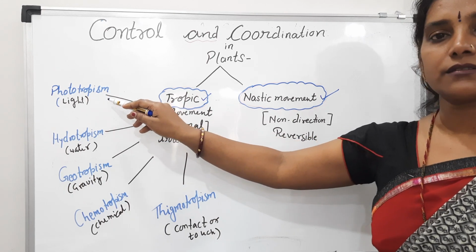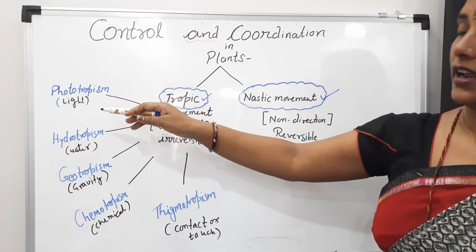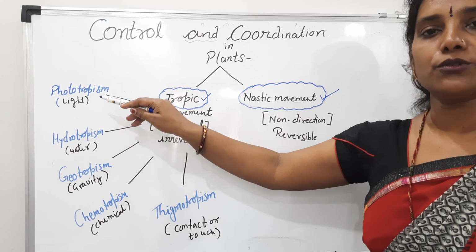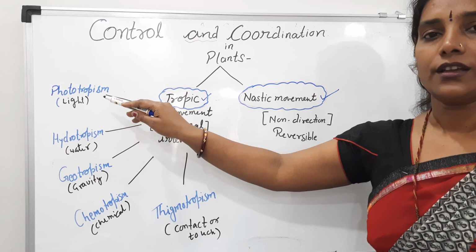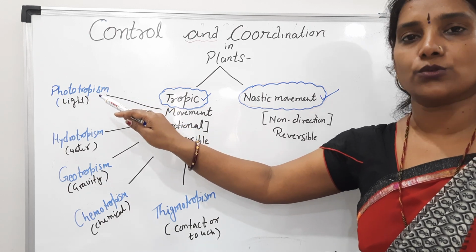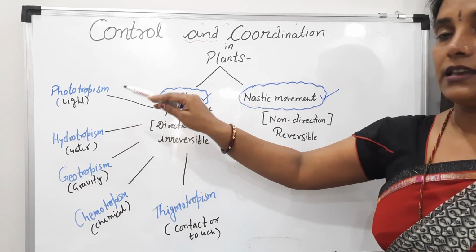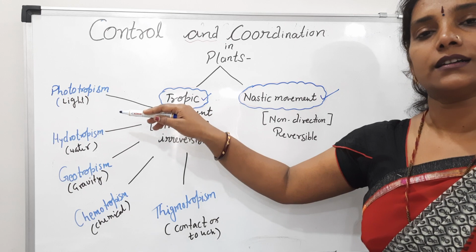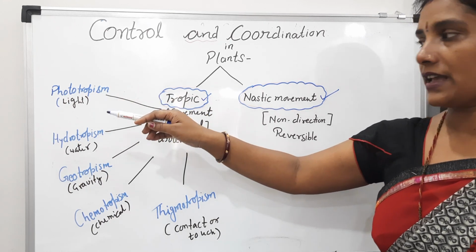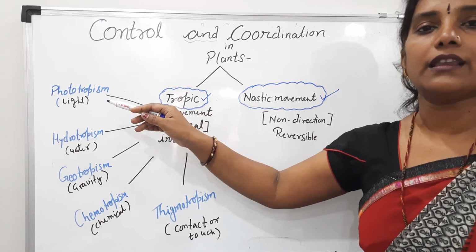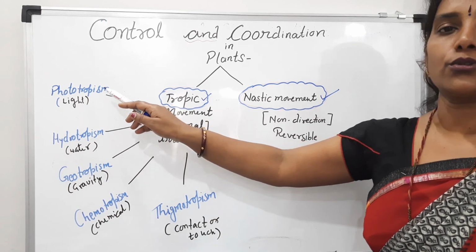And how can you observe? By doing this activity, you can do this activity at your home also, students. If you keep a plant in a shaded part and there is one source of light entering that room, what you will observe, students, is the leaves grow towards that direction from where the light comes, because as I told you, the plants need light to prepare their food. So this is the type of phototropism.